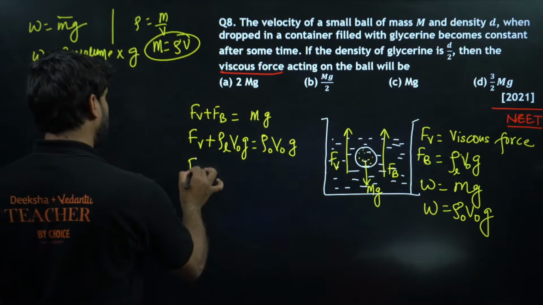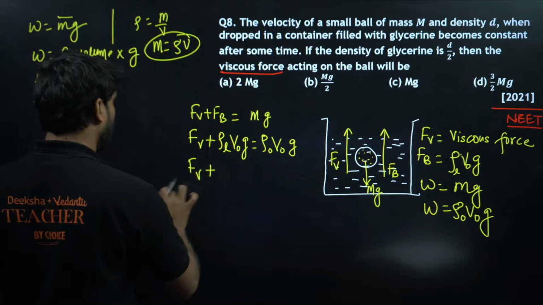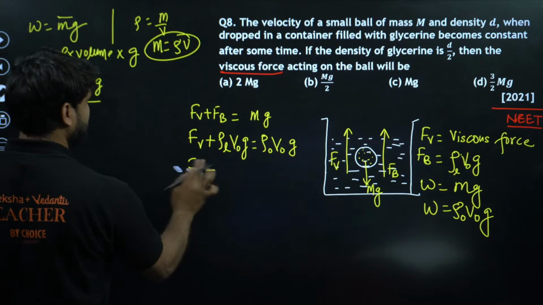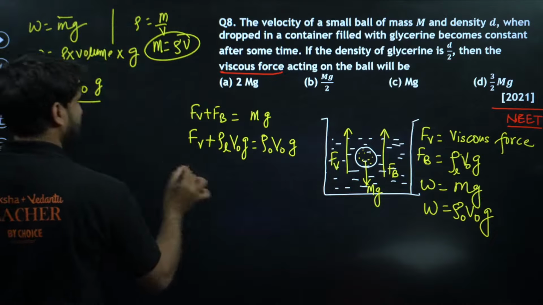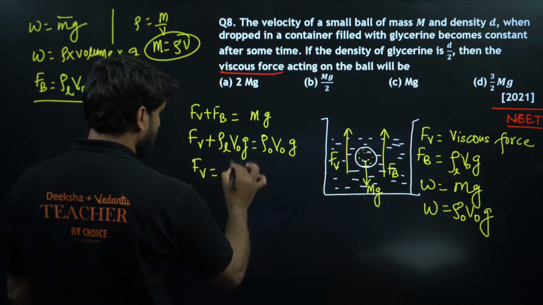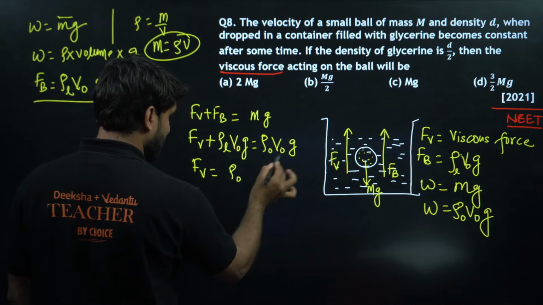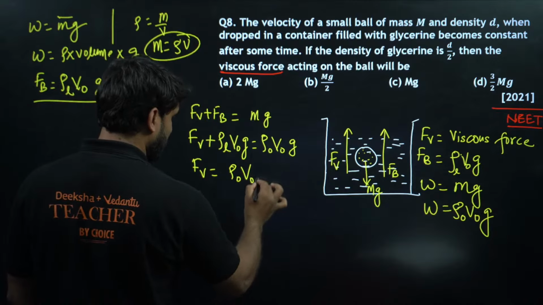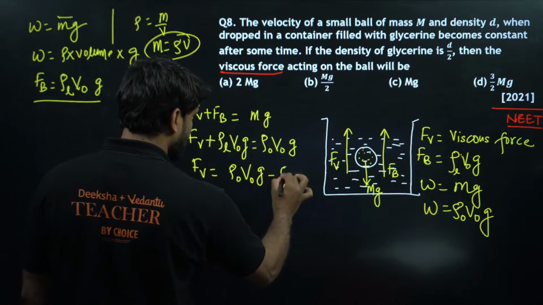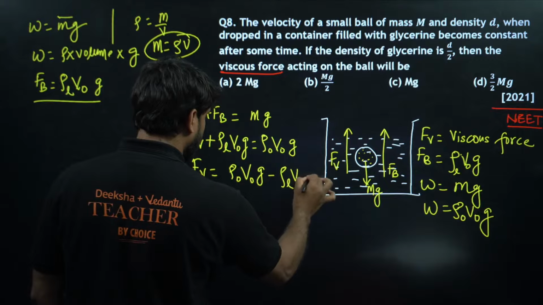Now can we put the values here? We can write viscous force alone. So Fv will be equal to rho V naught g minus rho L V naught g.